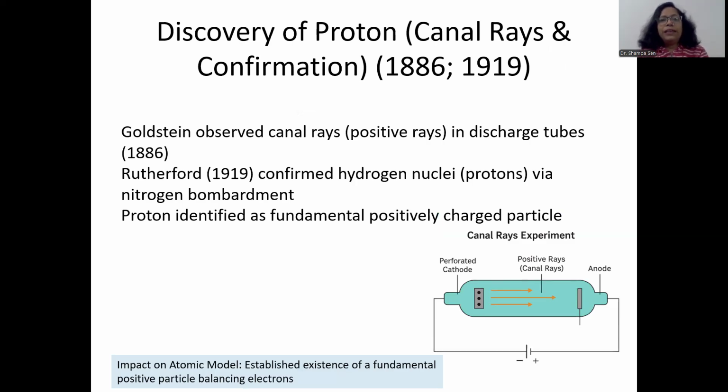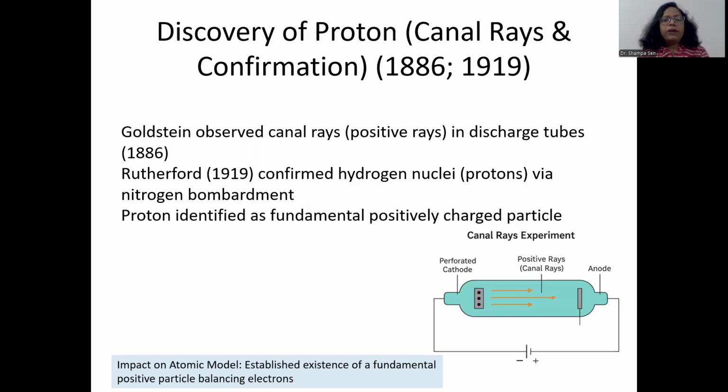Then in 1886, discovery of canal rays happened. Goldstein observed canal rays, and he also observed that these were positive rays. Canal rays were observed in discharge tubes in 1886. Later, this experiment was repeated by Rutherford, almost about 100 years later. Rutherford confirmed hydrogen nuclei, which were later named protons, via nitrogen bombardment. And these were identified as fundamental positively charged particles.